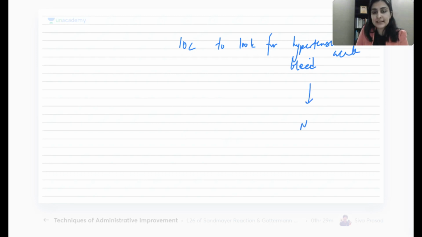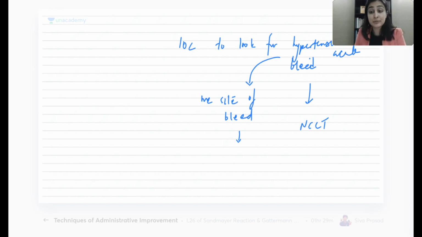Yes, NCCT. And if I ask you one follow-up question, what will be the most common site where I would expect to find this white bleeding? That answer I already know. What was that? Putamen, not internal capsule, putamen. So so many of our questions are getting answered, right? So this is your hypertensive bleed.